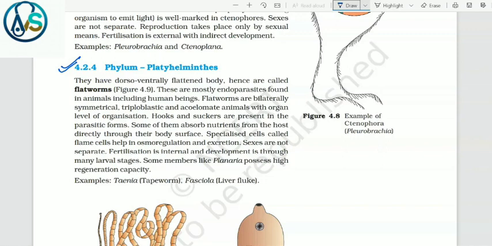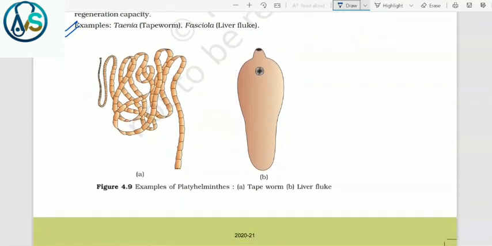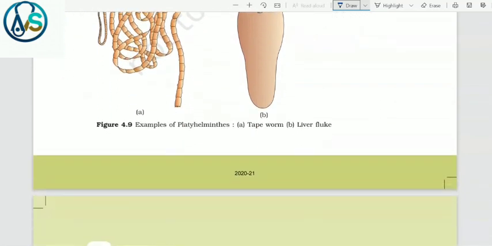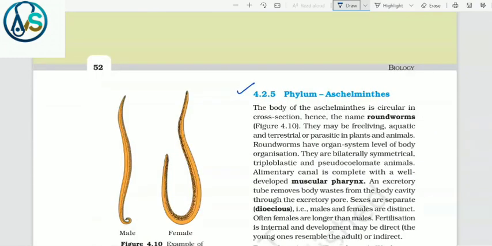Hooks and suckers are present in the parasitic forms. Some of them absorb nutrients from the host directly through their body surface. Specialized cells called flame cells help in osmoregulation and excretion. Sexes are not separate. Fertilization is internal and development is through many larval stages. Some members like Planaria possess high regeneration capacity. Examples of Platyhelminthes are Taenia, that is tapeworm, and Fasciola, that is liver fluke.